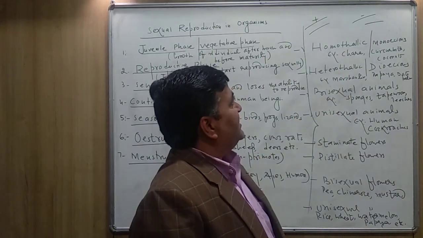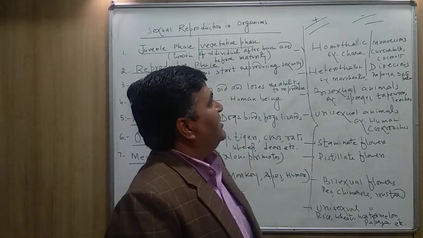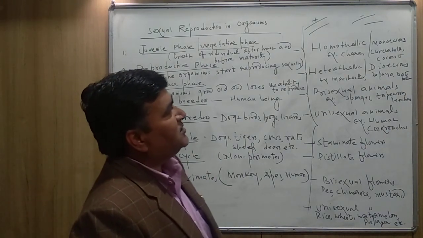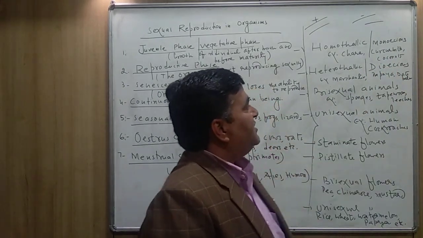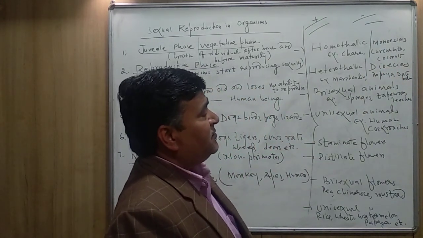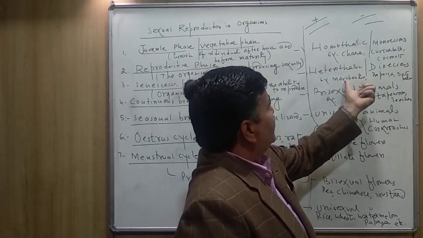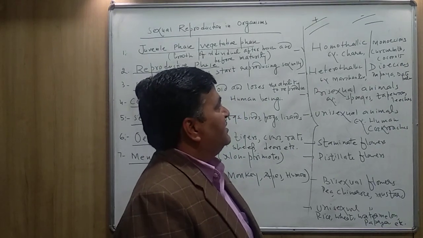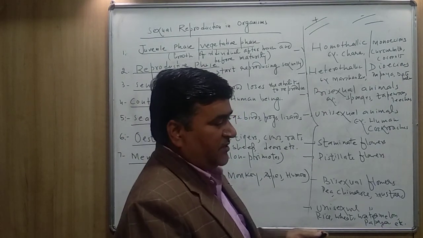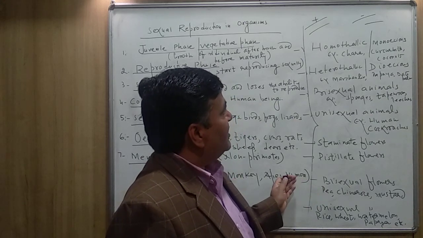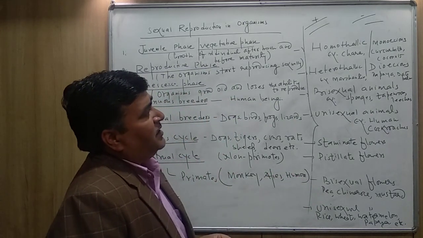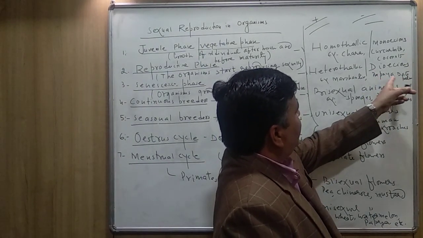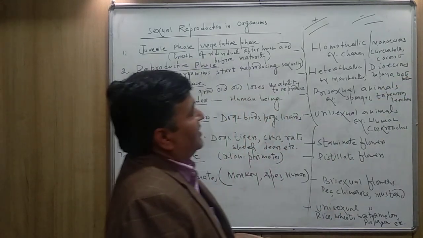So heterothallic condition, or homothallic condition, generally we use these terms for the fungus, for the lower organisms, and the monoecious and dioecious, these terms generally we use for the plants. Dioecious, you can see here some of the plants. Bryophyte, Marchantia. The Marchantia is a bryophyte in which the male and female, both they are separated to each other. These plants are also dioecious, male and female, both they are separated. Papaya and date palm also.